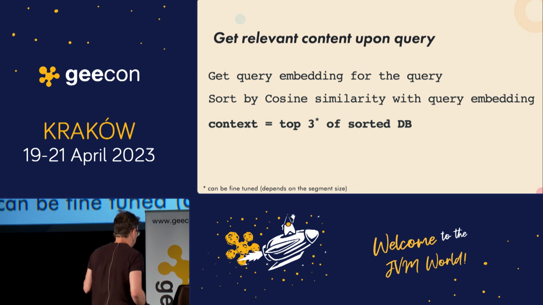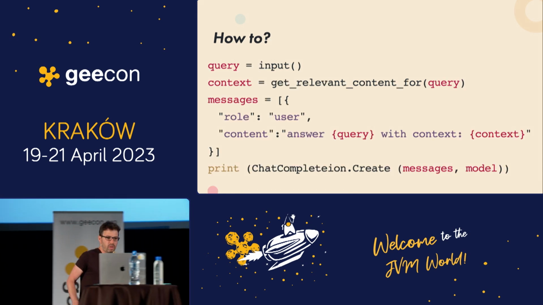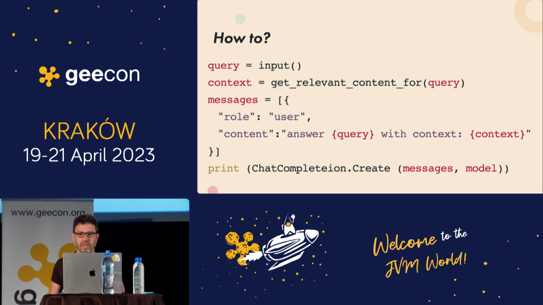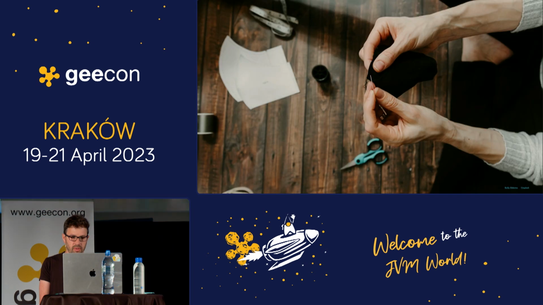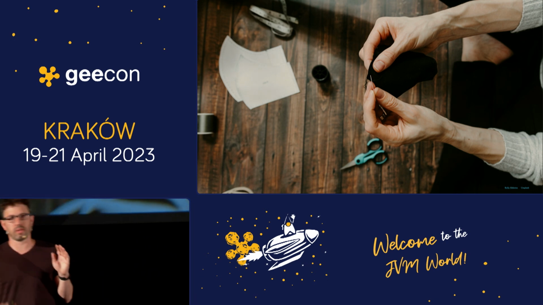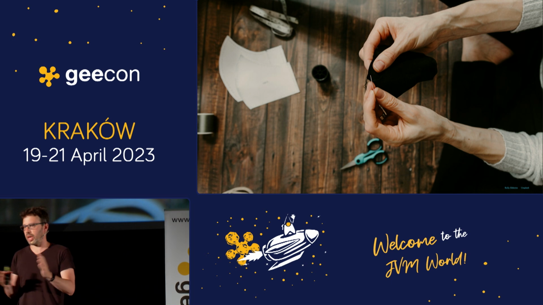So if we go back to our solution, again, we have the query. Then instead of getting all the content, we're getting only the relevant content for the query. Then we're going to build the messages, which is the role user, and answer my query with the context, and print the answer. That's all you need to know to actually build your personal bot. This is all the algorithm you need to do. And you can now go and do that.